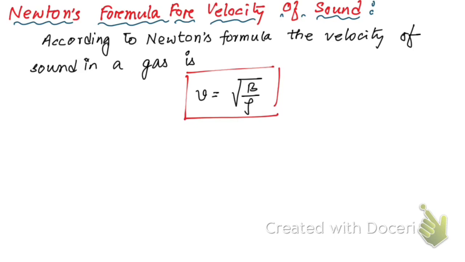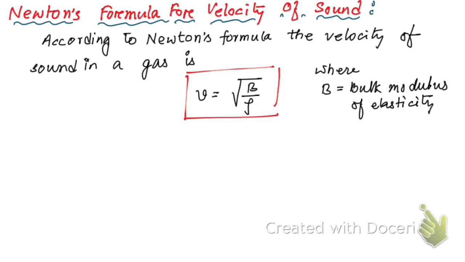Now you see here, this B represents the bulk modulus of elasticity of the gas, and rho is the density of the gas. I'm going to show you how to derive this equation.